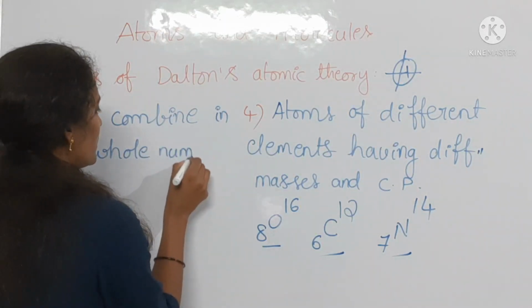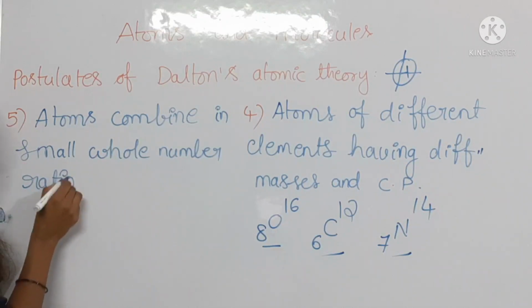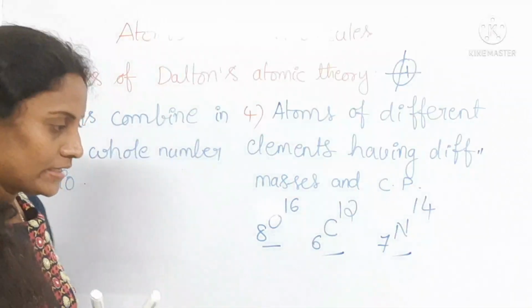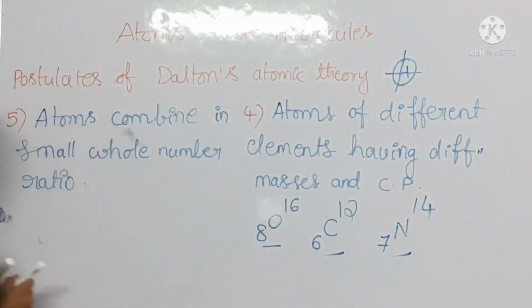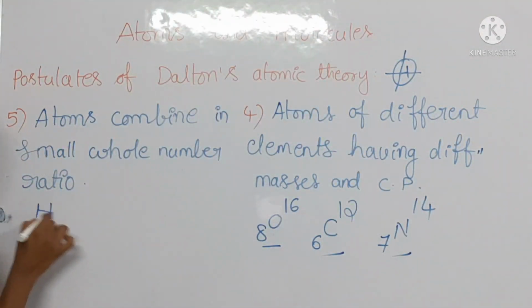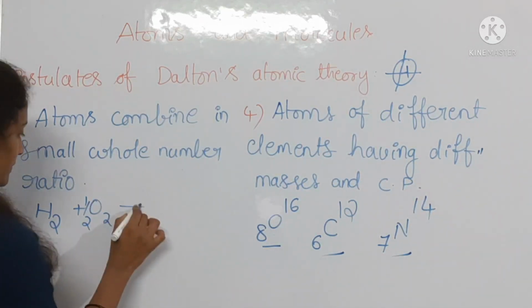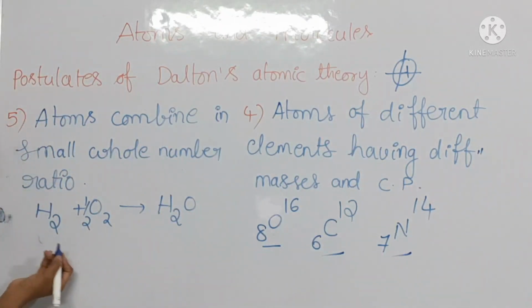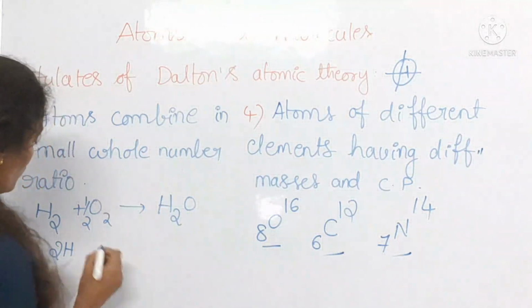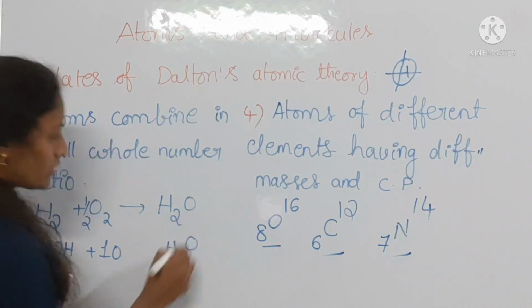Small whole number ratio. Is it clear? Nothing but, see, for the formation of water, it is always having two atoms of hydrogen combining with one atom of oxygen. It will give one molecule of water only.